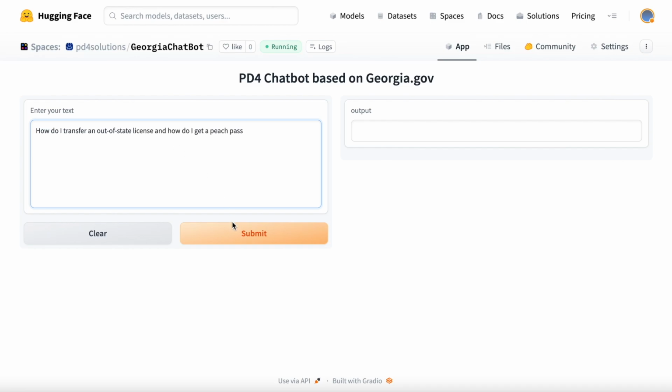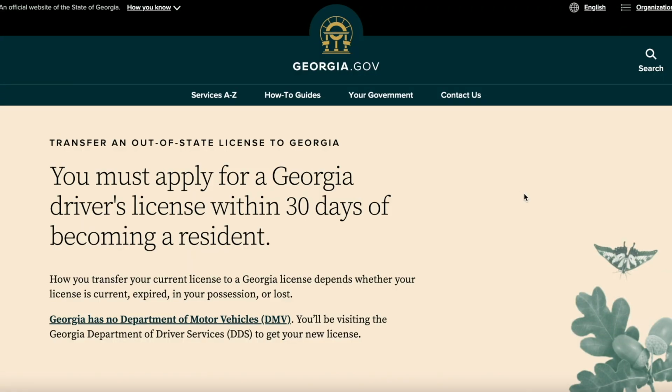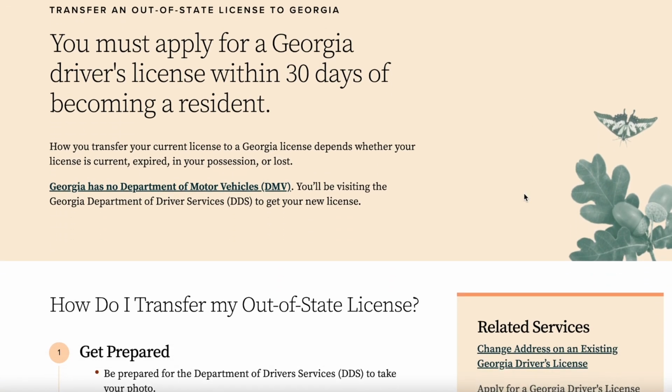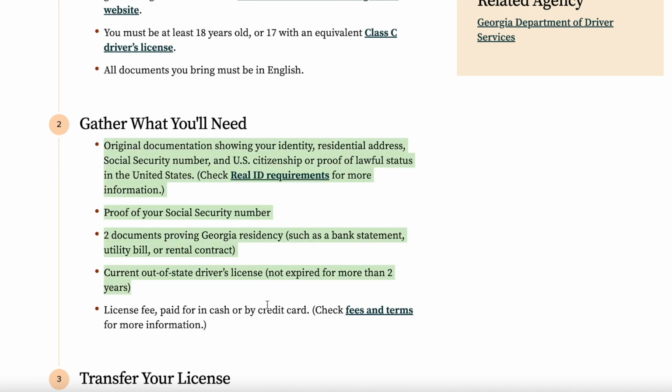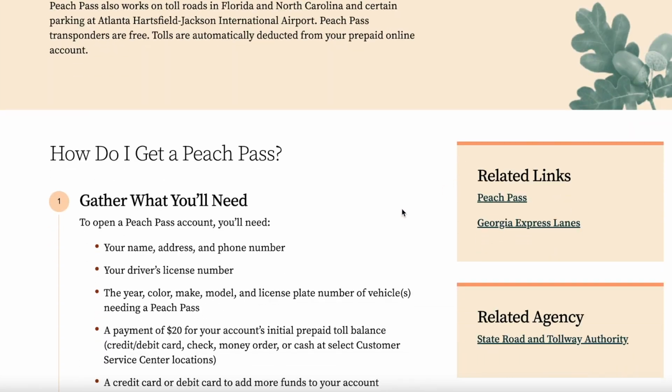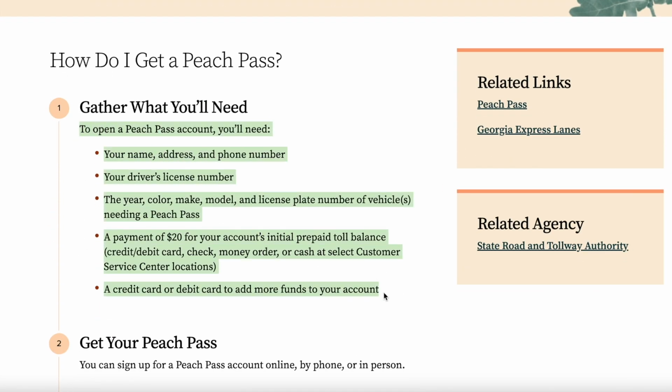So I'm going to ask our chatbot, how do you transfer an out-of-state license and how do you get a Peach Pass? So it gave us a paragraph on how to transfer an out-of-state license and a paragraph on how to get a Peach Pass. Now let's go back to the georgia.gov website and see where it's getting this information from. Scrolling down the transfer and out-of-state license page, we can see that it got its information from the gather what you'll need section. And if we go to the get a Peach Pass page, we can see that it pulled the Peach Pass information from this gather what you'll need section.